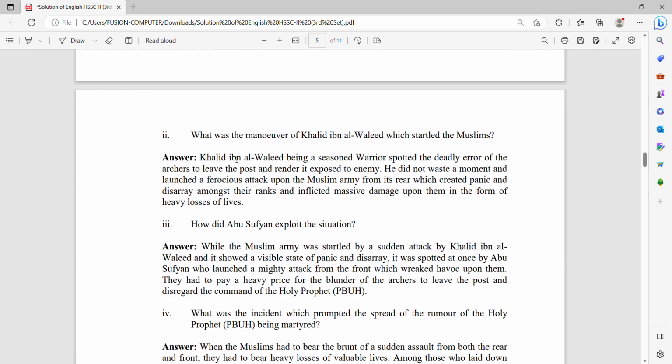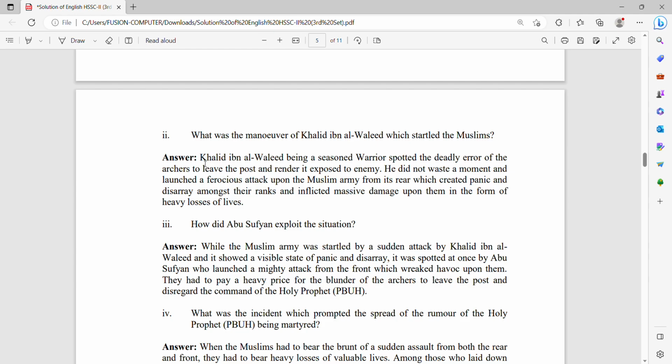Number 2, what was the maneuver of Khalid bin Walid which startled the Muslims? Khalid bin Walid, being a seasoned warrior, spotted the deadly error of the archers who left the post and rendered it exposed to the enemy. He did not waste a moment and launched a cautious attack upon the Muslim army from its rear, which created panic and disarray among the ranks and inflicted massive damage upon them in the form of heavy loss of life. After that, Khalid ibn al-Walid joined the Muslim army by becoming a Muslim.